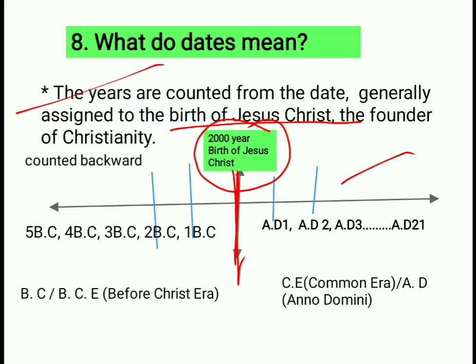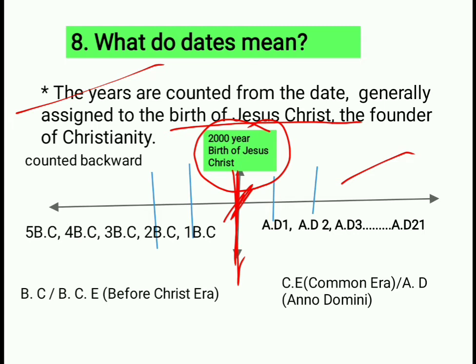Various Indo-Greek persons visited India and established their companies, and various developments occurred in India, so historians consider this year the base or origin year for calculating the past and present.